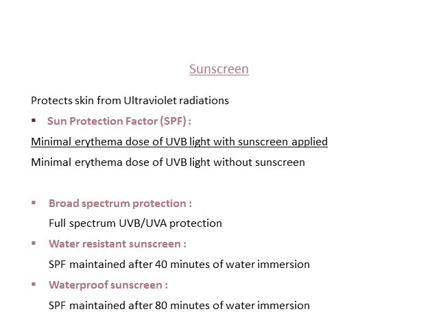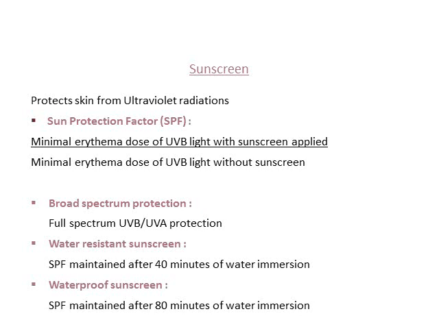Sunscreens are another commonly used topical, which protects our skin from ultraviolet radiation. Commonly we see in the sunscreen something called SPF. You should know what SPF is. SPF is the number of times the sunscreen protects your skin from the ultraviolet rays when compared to unprotected skin. So if you have applied a sunscreen of SPF 25, it means that your skin is protected 25 times more from ultraviolet rays than unprotected skin which has not had sunscreen applied.